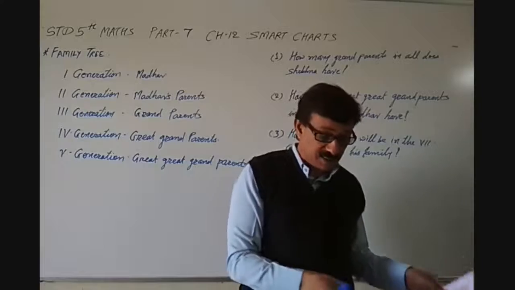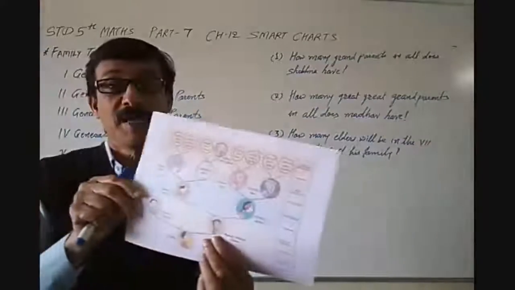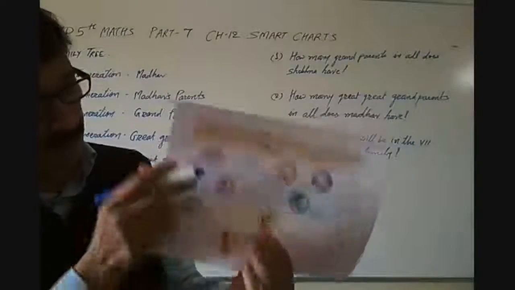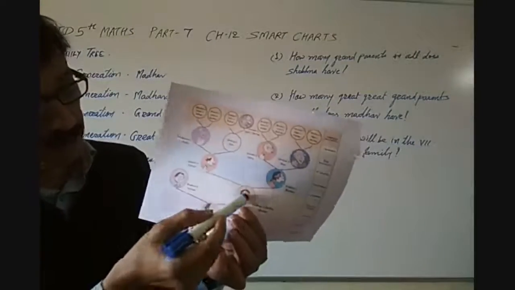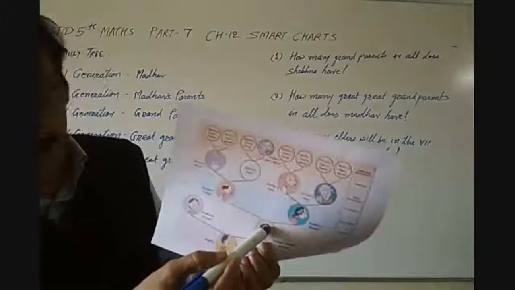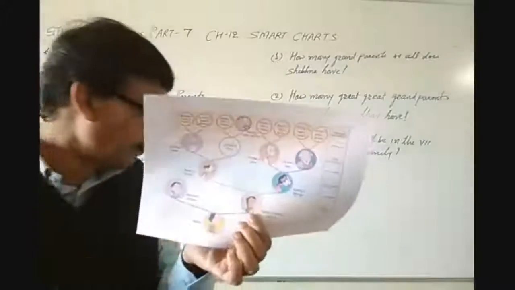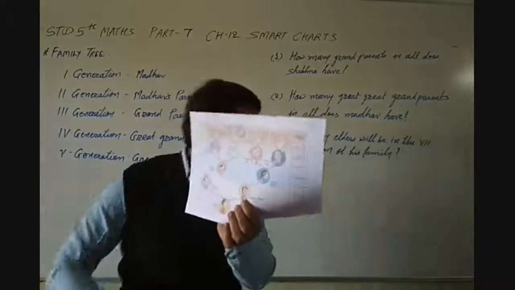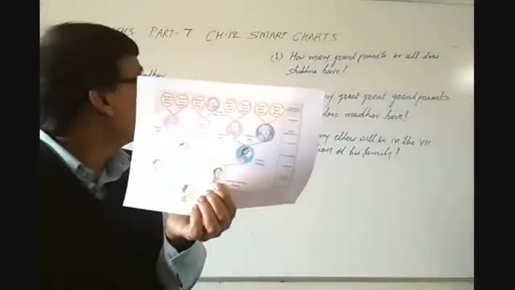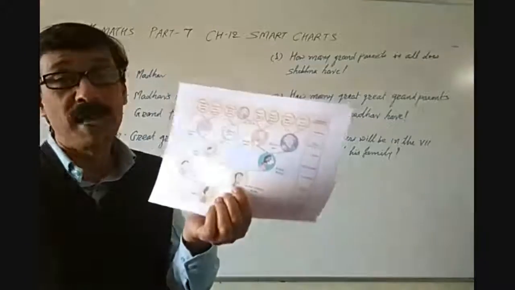Who is Shobna? Shobna is the mother of Madhav. So Shobna is the mother. Now the question is how many grandparents in all does Shobna have?